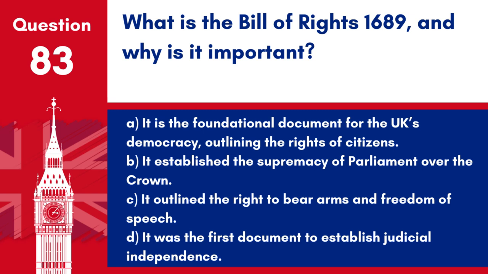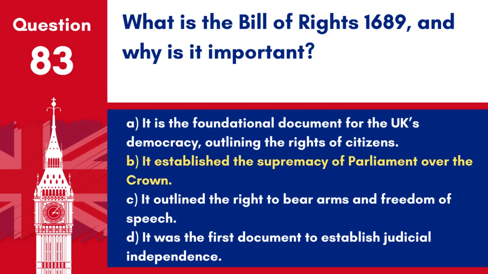A. It is the foundational document for the UK's democracy, outlining the rights of citizens. B. It established the supremacy of Parliament over the Crown. C. It outlined the right to bear arms and freedom of speech. D. It was the first document to establish judicial independence.